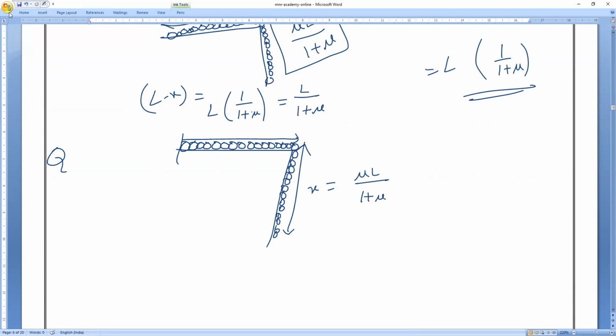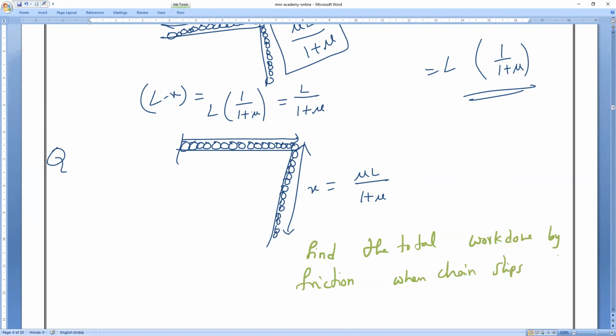Now the question is, find the total work done by friction when the chain slips off completely from the position. Slips off completely from the position. Is it okay, everybody? Slips off completely from where? Everybody, please respond, position.